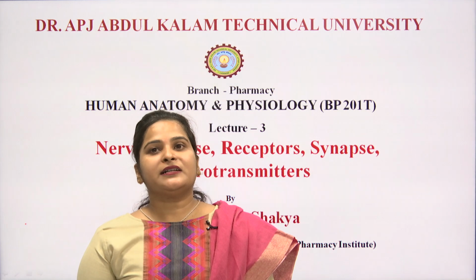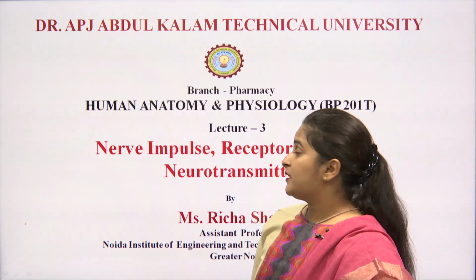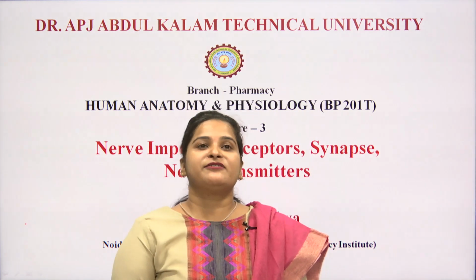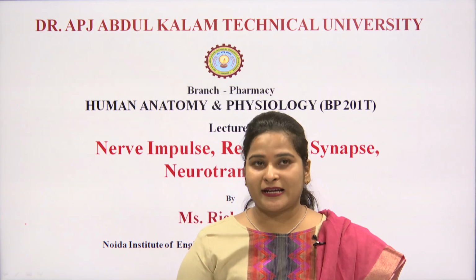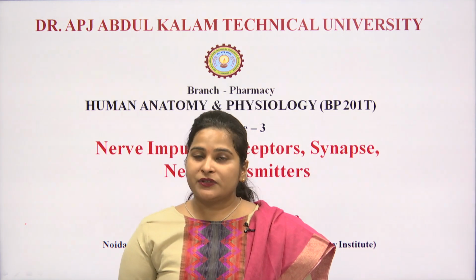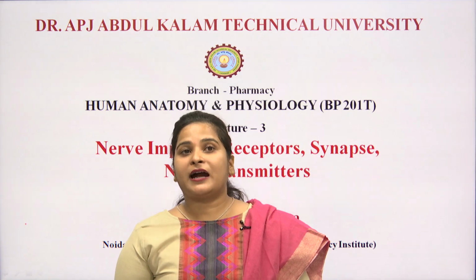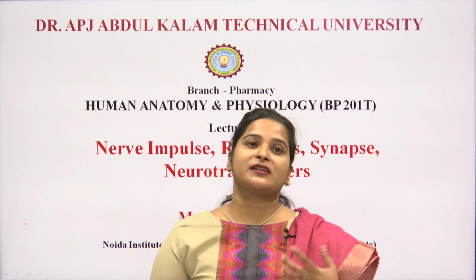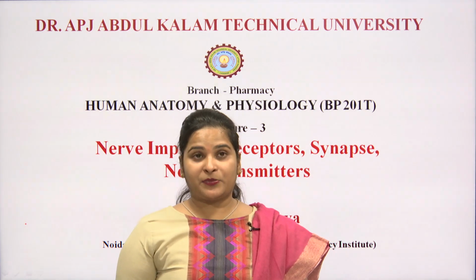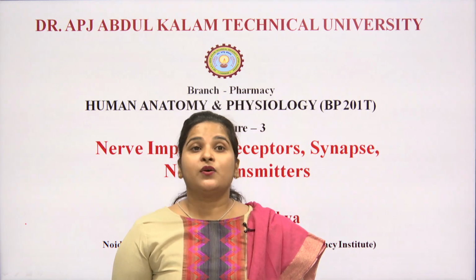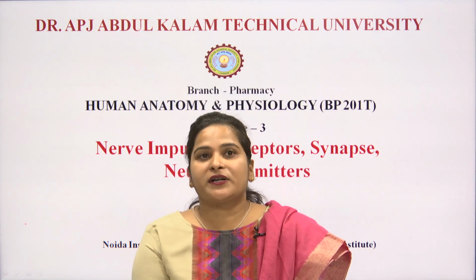So, in lecture number 3, we complete nerve impulses: what is a nerve impulse, what is a receptor, what is a synapse, and what are neurotransmitters. At the end of the lecture you will be able to understand what nerve impulses are, what receptors are. Receptor means nervous system receptors, neuronal receptors, right. What is a synapse, and what are the types of neurotransmitters and what is a neurotransmitter.